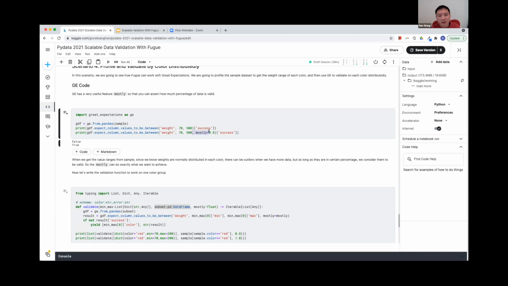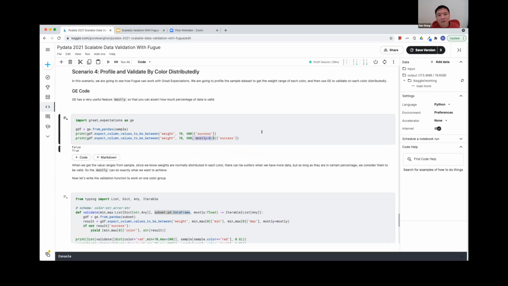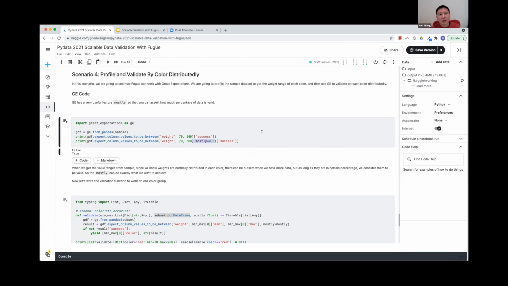This mostly is very, very useful if you want to fully automate your profiling and validation pipeline, because you profile on the existing data. And for new unseen data, it is very common to see outliers. Although it's a very small percentage, it makes the validation can't be 100%. So you must set the mostly to a number that is close to 1, but not 1.